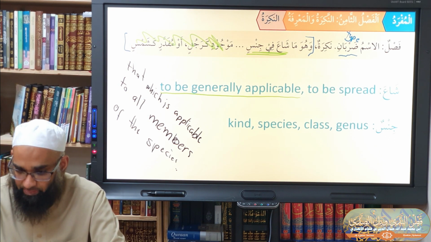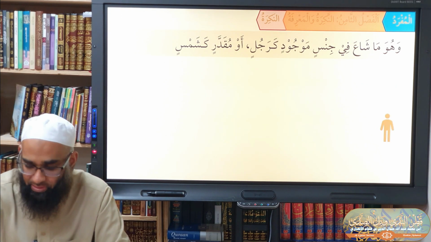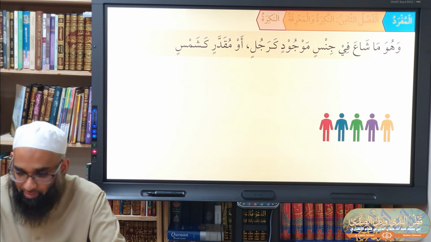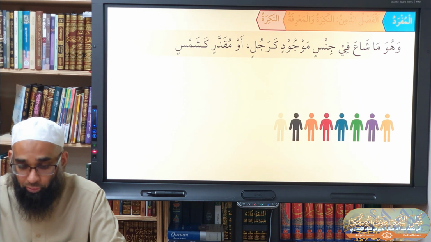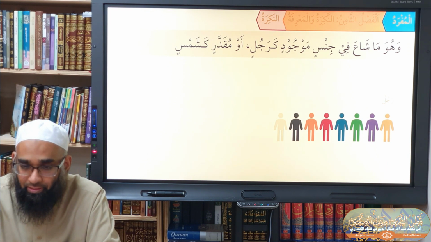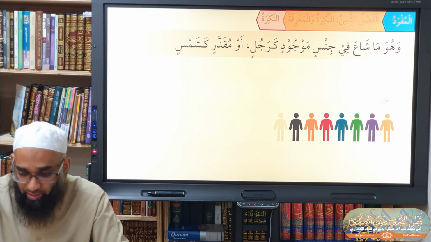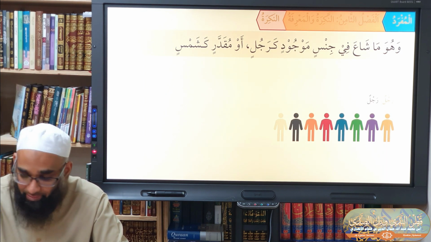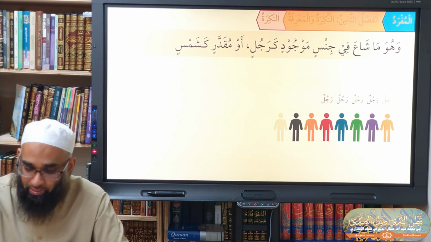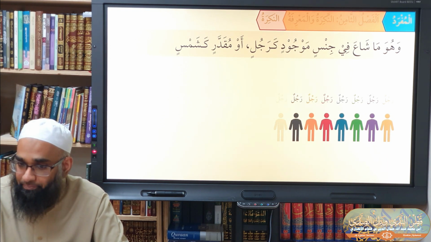Yes? What does this mean? For example, look, what's this? A man. Another man, another man, another man. All of these are called what? So the word rajul is sha'a fi jinsin mawjudin. The word rajul can be used for him, is equally applicable to that man, applicable to him, applicable to him. You get the idea. Yes?